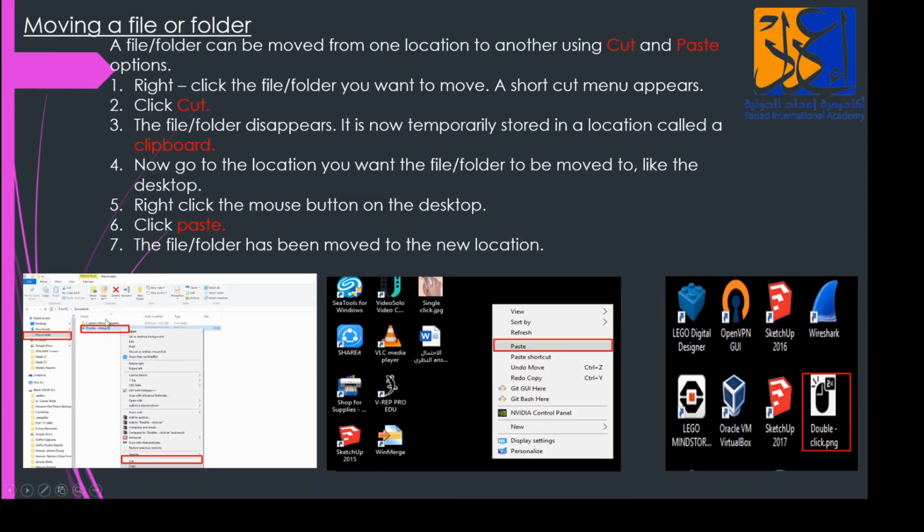Now, let's see here. I want to move my file, this one. I will right click and click on cut. Then I'll come on my desktop, right click and click on paste. And I can see that my file is here, and it will no longer be seen over here. This is how to move a file. Clear? Okay.